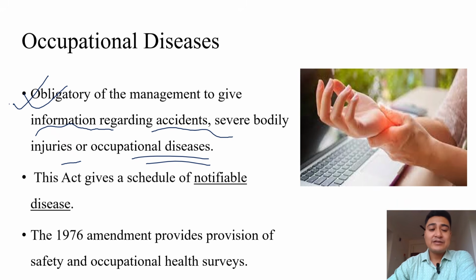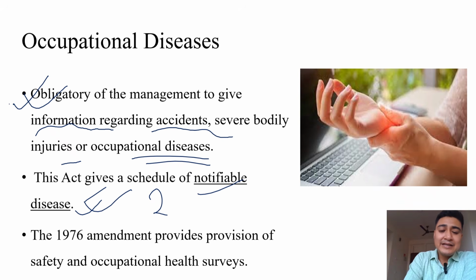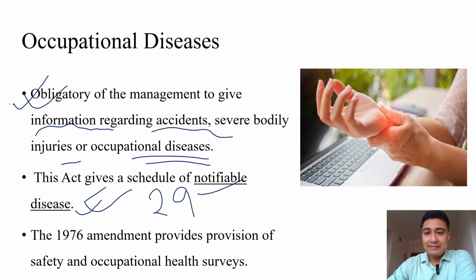This Factory Act also gives a schedule for notifiable diseases. Please remember that there were 29 notifiable diseases under this act. And in 1987, the latest amendment of the Factory Act also included silicosis, bagassosis, byssinosis, and noise-induced hearing loss as other occupational diseases.